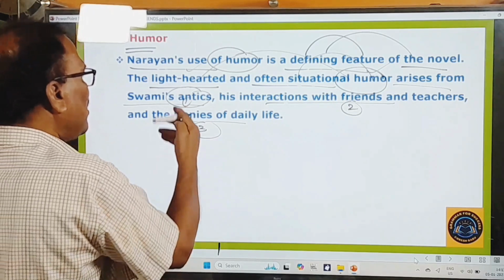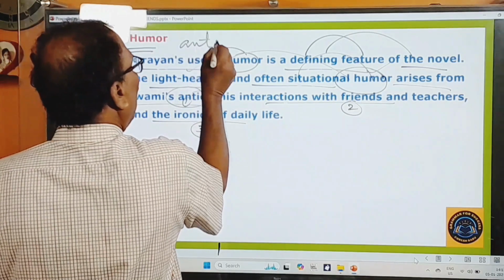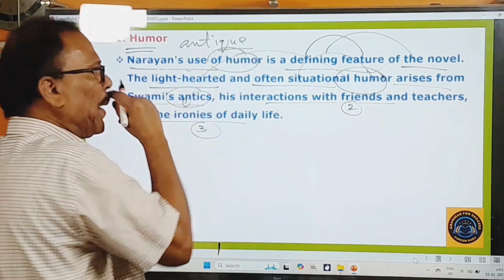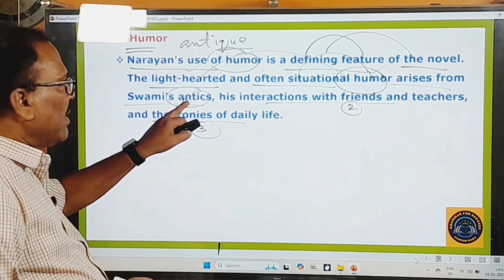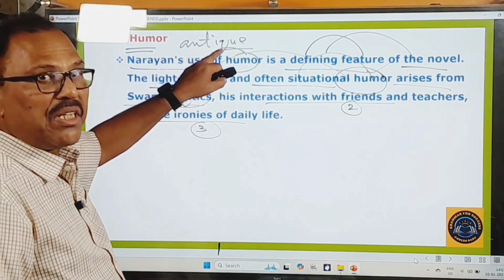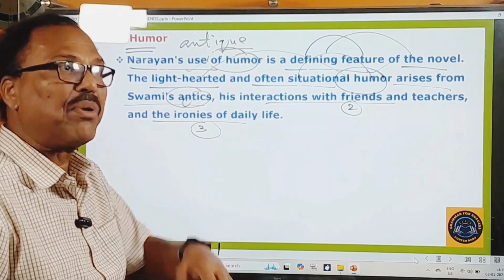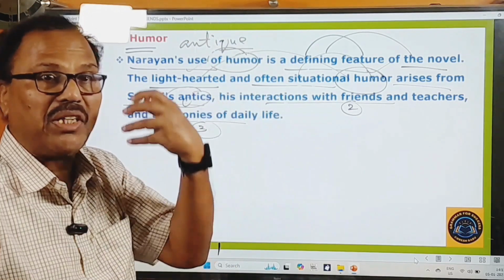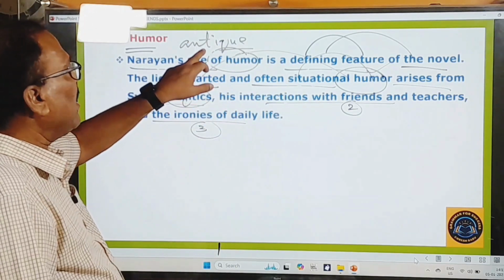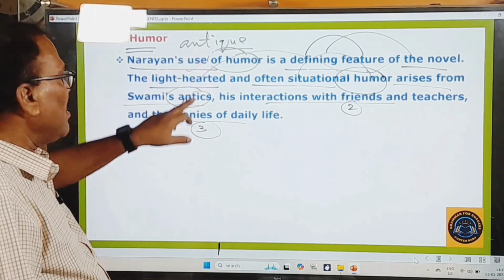So here, this is quite different from antique. Antique is different. This is antique, this is antique. Antique means what? A relic or an object of the ancient times. Prachina kalamunaku chendinatvanti oka vastuvunu, that is called antique. This is antique.